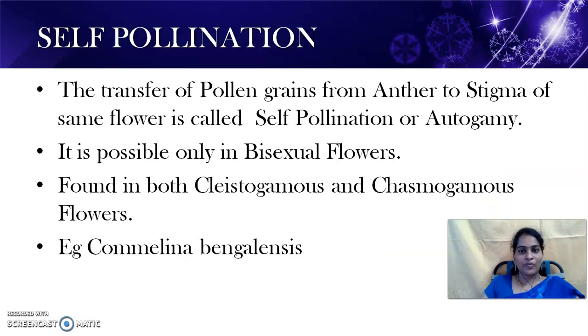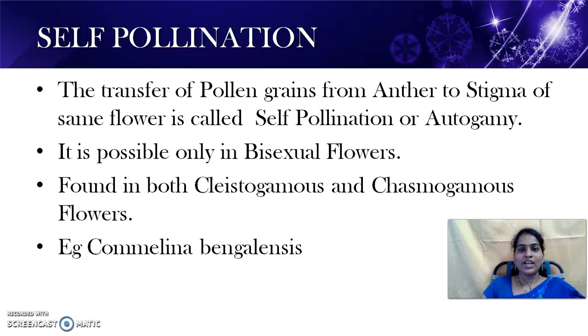Let's see what is self-pollination. We all know what is pollination, the transfer of pollen grains from anther to the stigma of a flower. If this transfer occurs within the same flower, then it is called self-pollination, which means the transfer of pollen grains from anther to the stigma of the same flower.